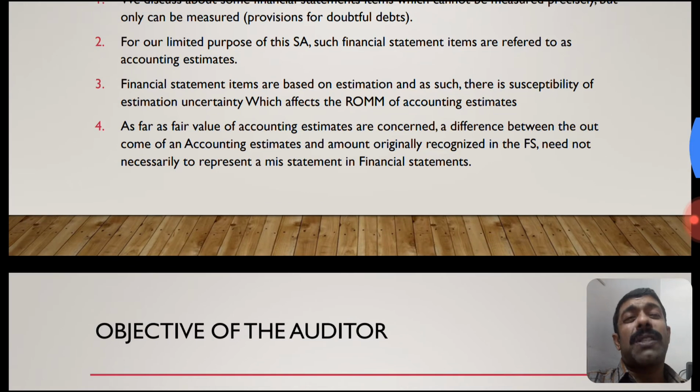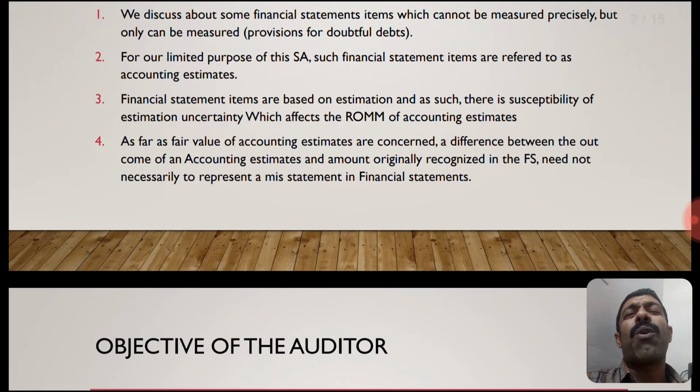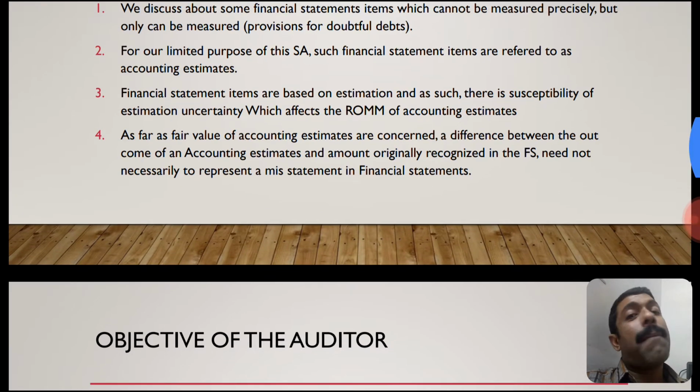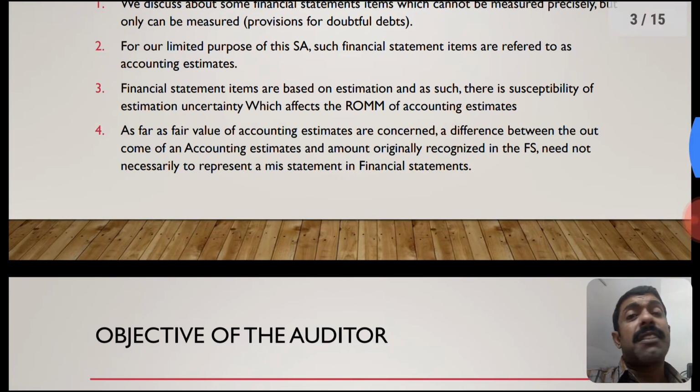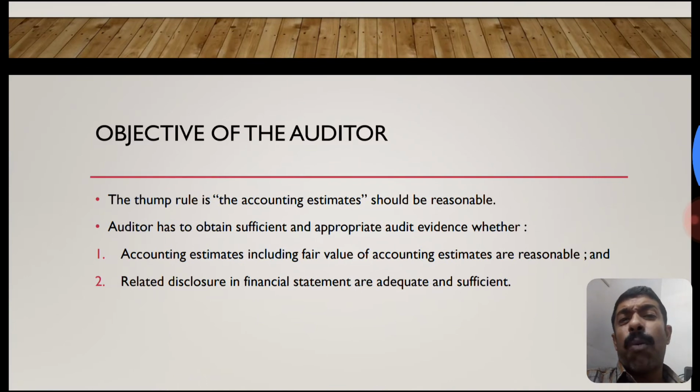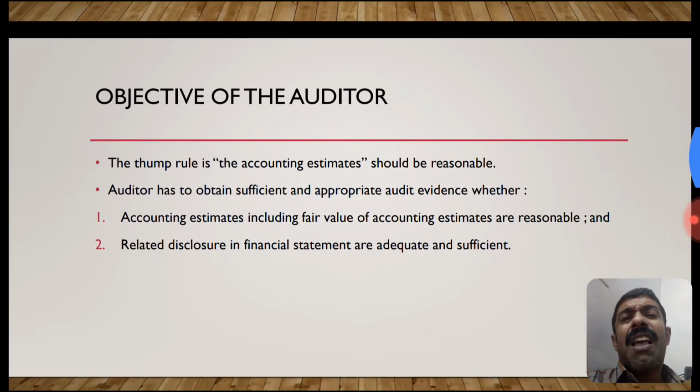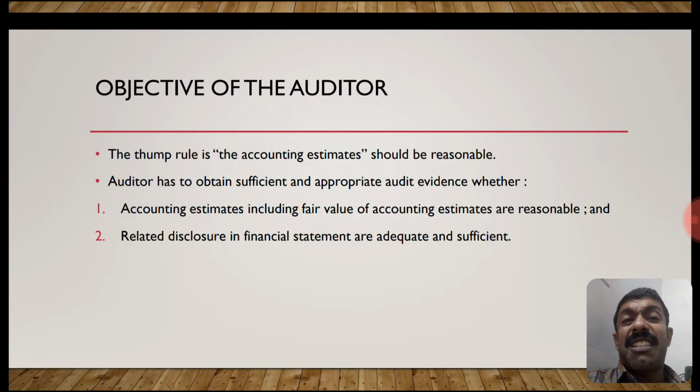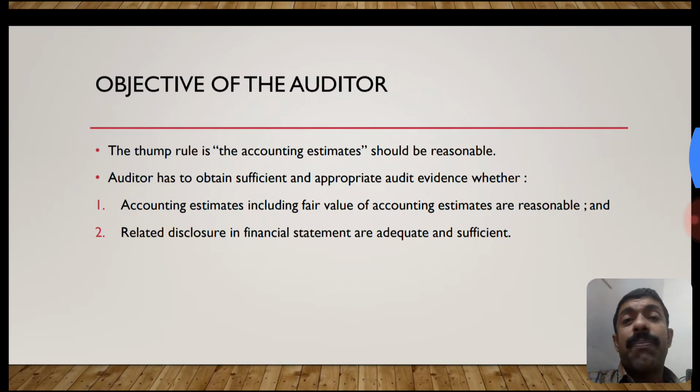Why? Because accounting estimates are based on certain assumptions, methods, and sometimes on management experts, which may differ. It's quite natural. It need not necessarily be a misstatement in the financial statement. What is the objective of the auditor? The thumb rule of accounting estimates is that the accounting estimate should be reasonable. It should be free from management bias.